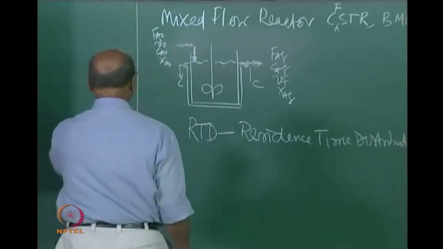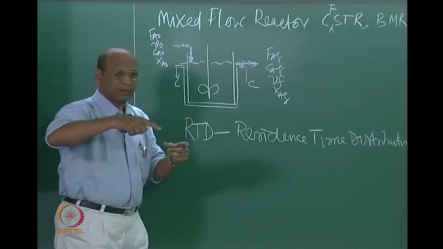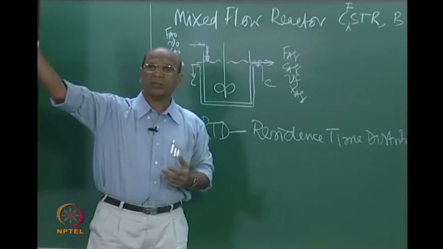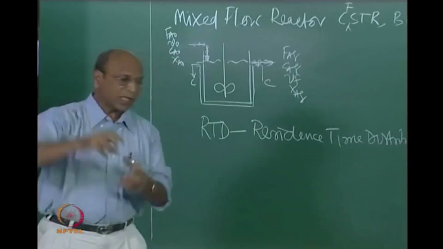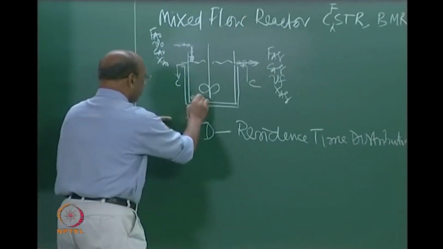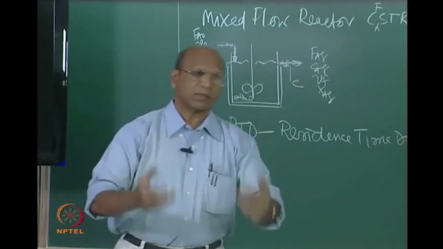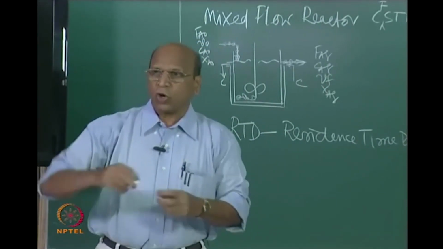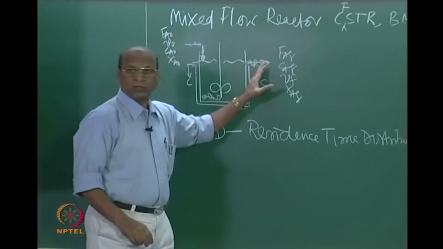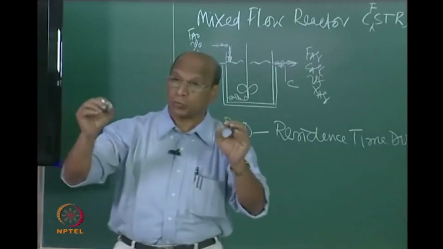When they are distributing, because of mixing only, one packet may come here and suddenly come out. There may be another packet which goes to this corner, but still it is mixing well, but it is not able to come out, and it keeps moving here and there. That can happen because of mixing. So the molecules move inside, but some of them will come out very quickly and some of them may not come out for a long time. That means you have the residence time distribution.